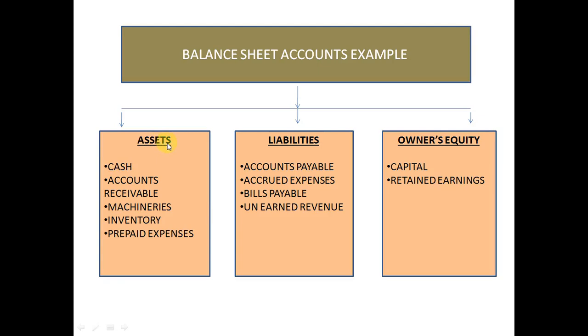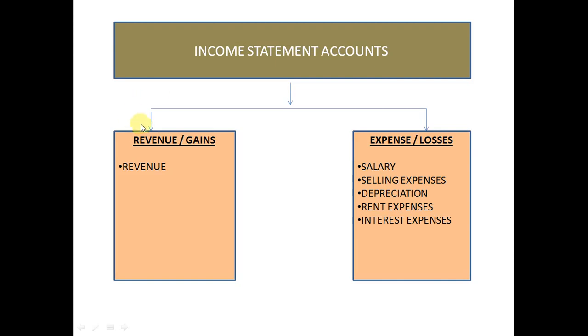Under assets head: cash, accounts receivable, machineries, inventory, prepaid expenses. These all are examples only. Accounts payable, accrued expense, bills payable, unearned revenue will come under liability groups. And capital, retained earnings and all will come under owner's equity. These three heads are from the balance sheet, and from the income statement, revenue or gains, and expense or losses. These are a few ledgers coming under these groups.